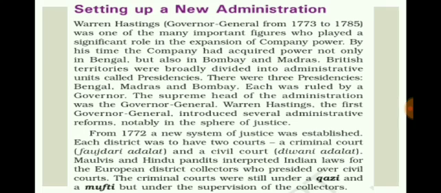He also established courts, such as the criminal court, which we know as Faujdari, and the civil court, known as Diwani, and also appointed the collector to collect the revenue and maintain law and order. The Britishers were done with both annexation and administration of the Indian territories. Now they felt they needed an army, the company army. The next topic is the company army.